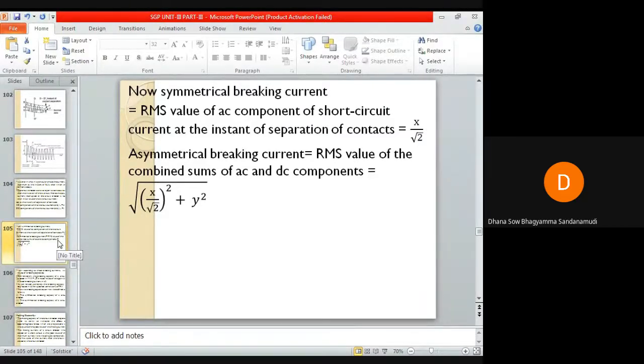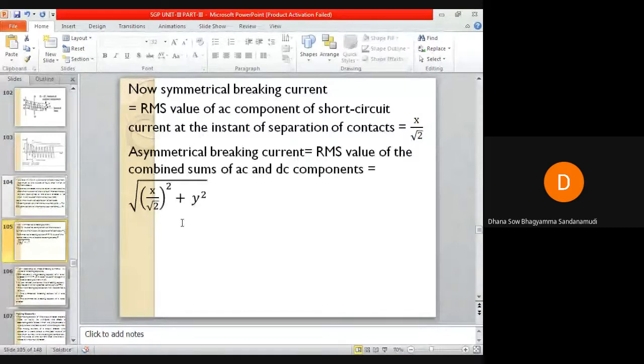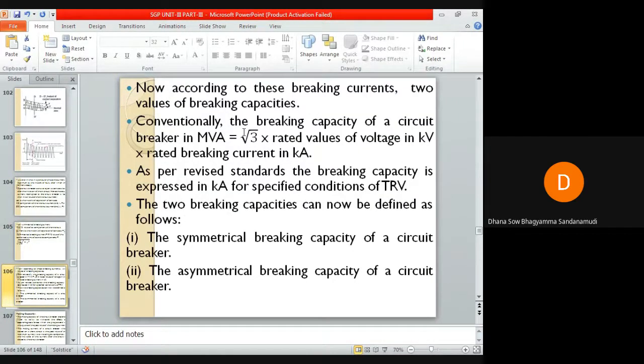Now, according to the breaking currents, two corresponding values of breaking capacities are there. One is the breaking capacity of the circuit breaker in megavolt ampere, given by root 3 into the rated voltage in kilovolts into the rated breaking current in kiloamperes.